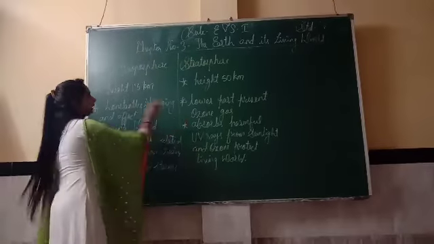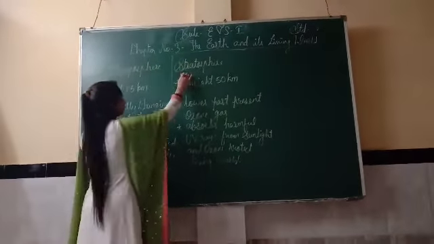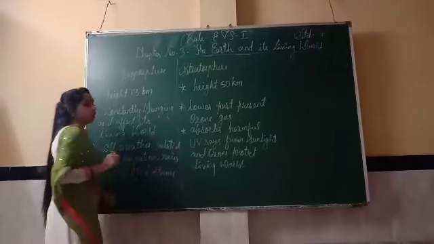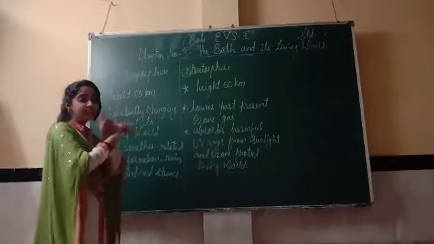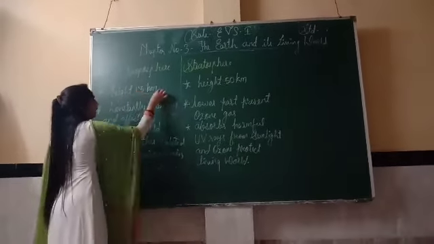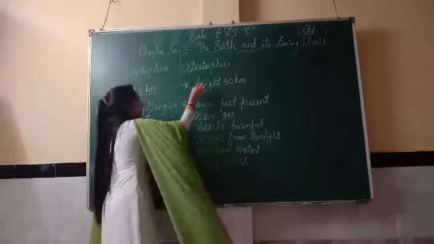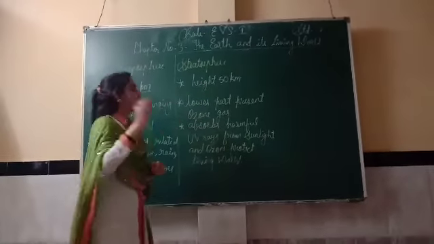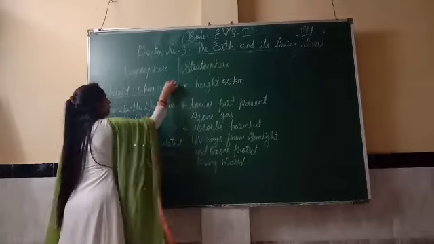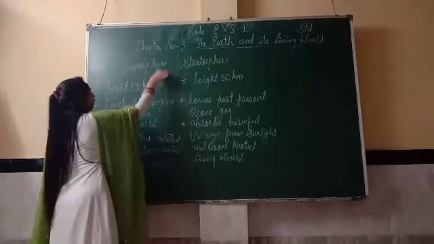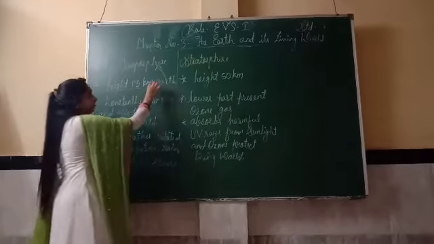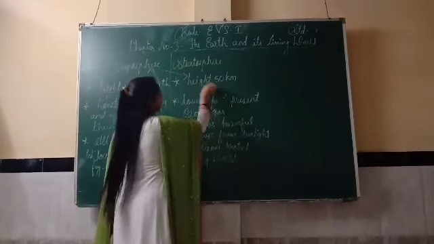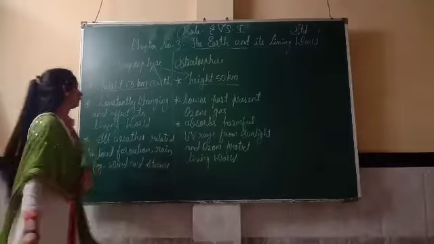Now we'll see the difference between troposphere and stratosphere. See the first point, that is height 13 km. It means from the earth to troposphere, the layer which is extending has height 13 km. And in stratosphere, height will be 50 km from troposphere. Means from the earth's surface to troposphere, height will be 13 km, and from troposphere to stratosphere, the height will be 50 km.